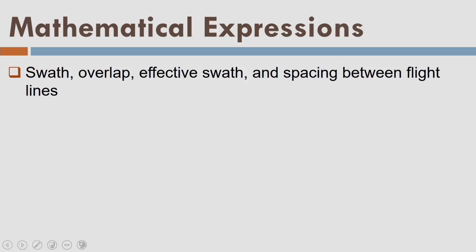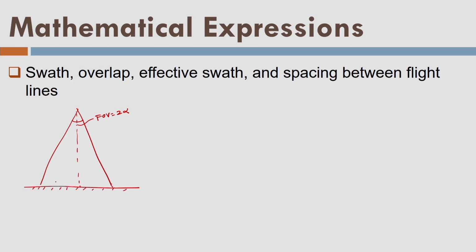So now let us go for the small derivations. What is a swath? This is the FOV as 2 alpha, and this is the flying height, and this is the ground surface, which I assume as flat and horizontal for simplicity. So this is the flying height H, and this is the swath. Swath is given by 2h tangent of alpha.